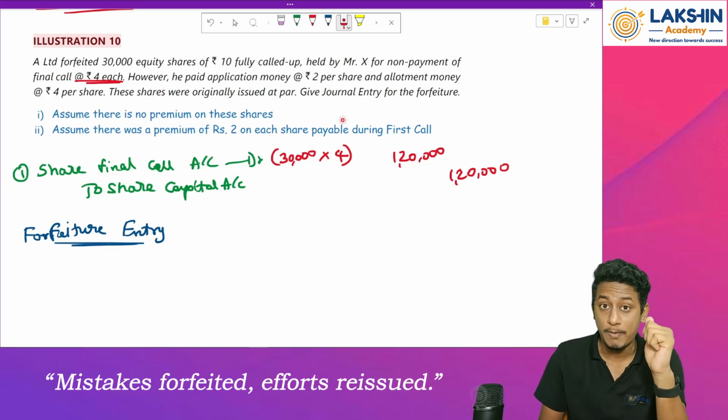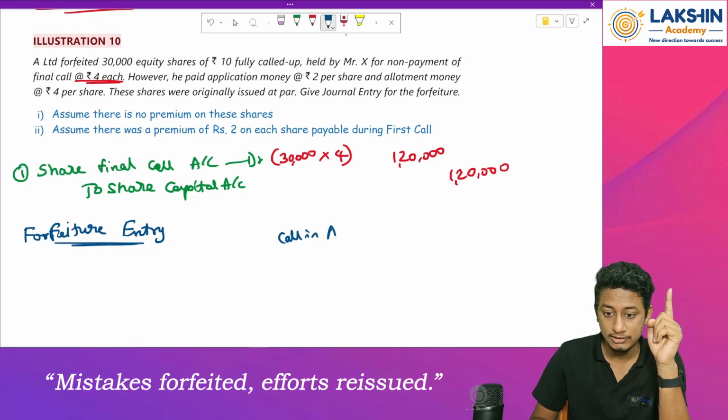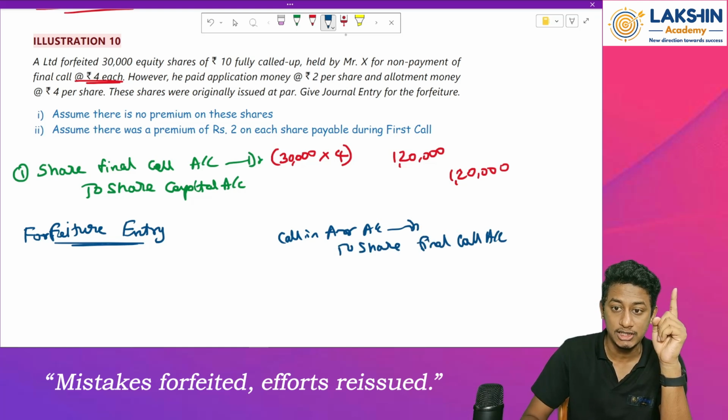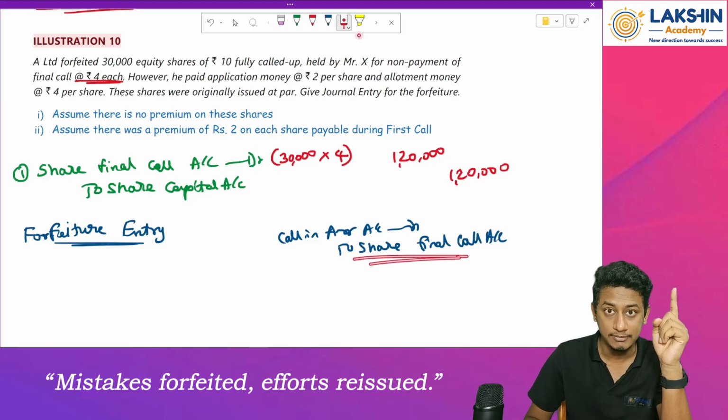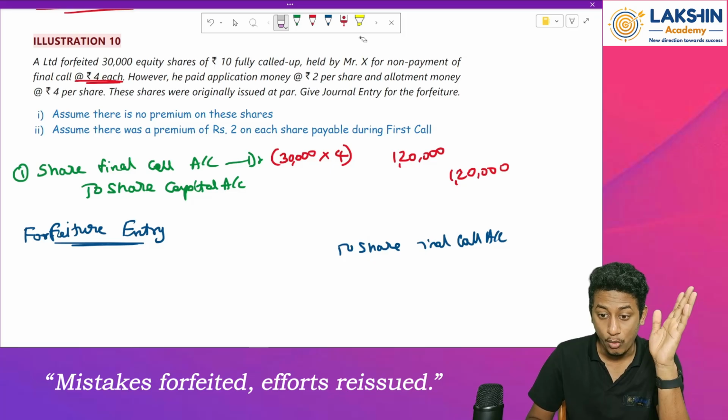Before, where did we used to pass it? We used to pass it to the call in arrears. Remember, we used to pass this entry: call in arrears account debited to share final call account, and close the share final call account by creating it. But now we are not passing the call in arrears entry. What are we passing over here?